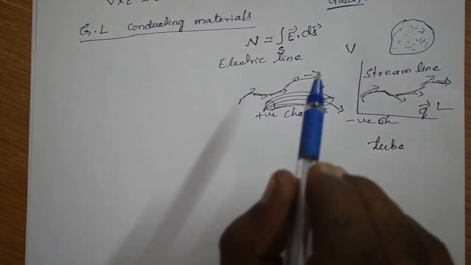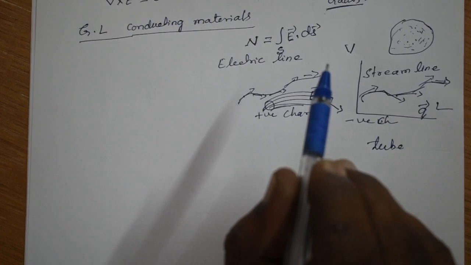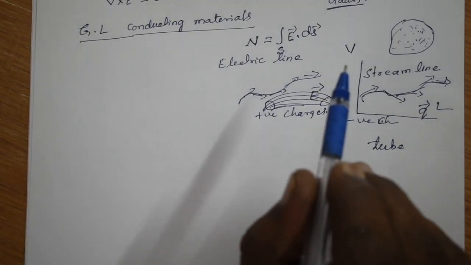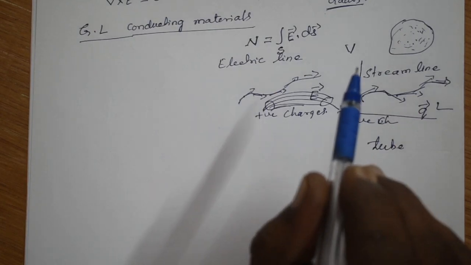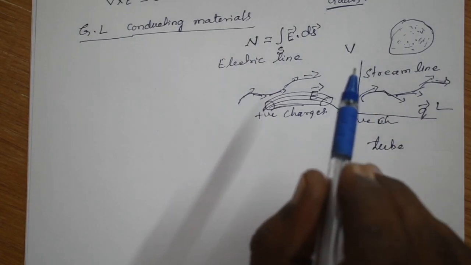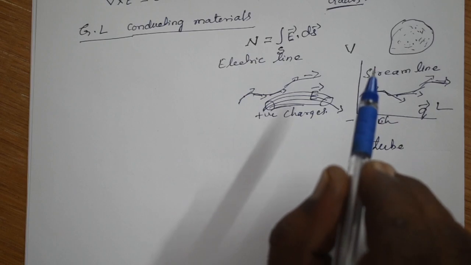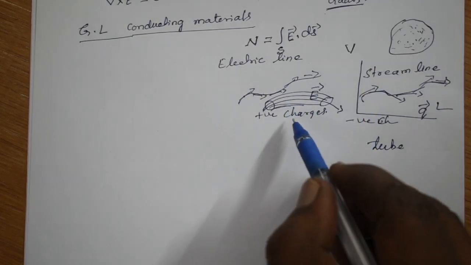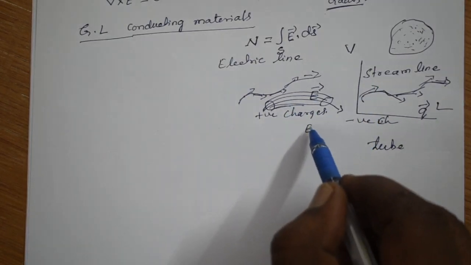So using these electric lines we can form a tube, and the number of tubes over an infinitesimal area is called the electric flux of the electric field E.